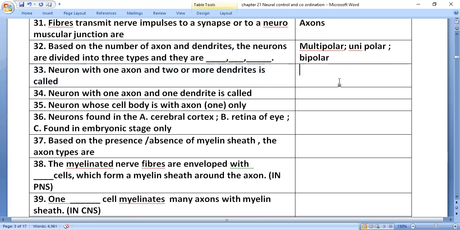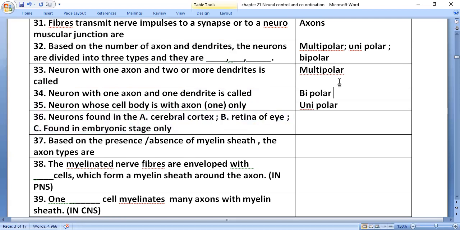A neuron with one axon and two or more dendrites is called a multipolar neuron. A neuron with one axon and one dendrite is called a bipolar neuron. A neuron whose cell body has an axon only is a unipolar neuron.